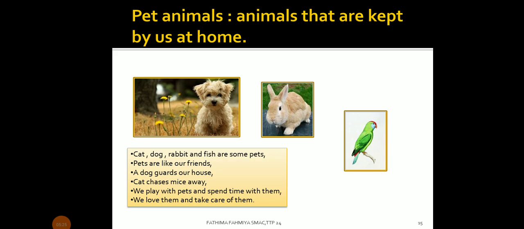Pet animals are animals that are kept by us at home. Cat, dog, rabbit, and fish are some pets. Pets are like our friends. A dog guards our house. A cat chases mice away. We play with pets and spend time with them. We love them and take care of them.